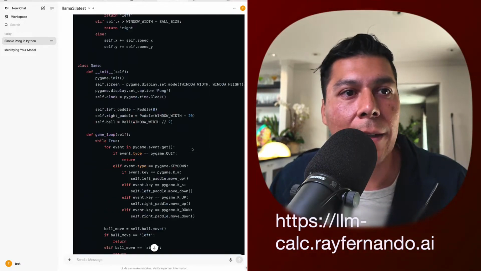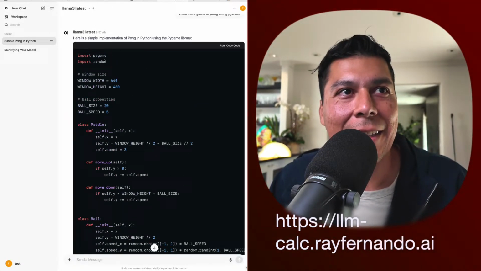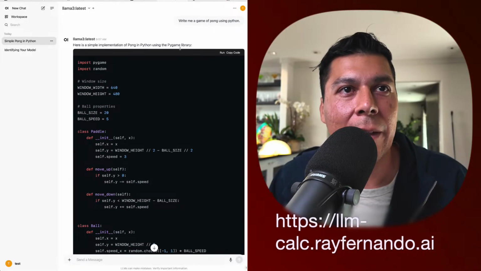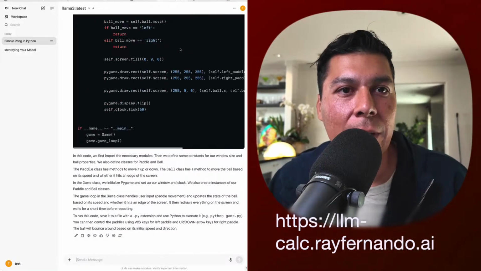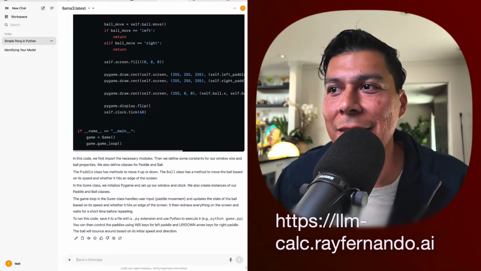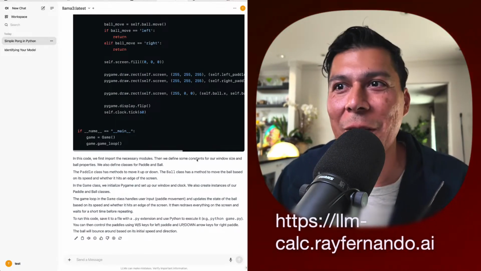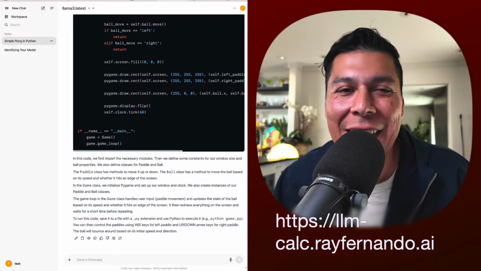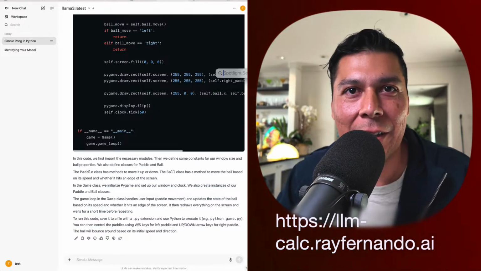So yeah, wow, look at this. This Pygame, I bet this will run a lot better here. It's a simple implementation using the Pygame Python library. Yo, this is crazy cool. I guess we should probably load up an IDE and do this, right? Because why not? If you're hanging with me, this is what we do here. So let's see if I can load up an IDE.